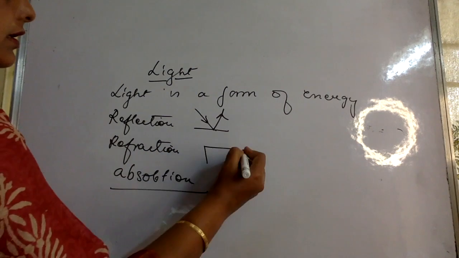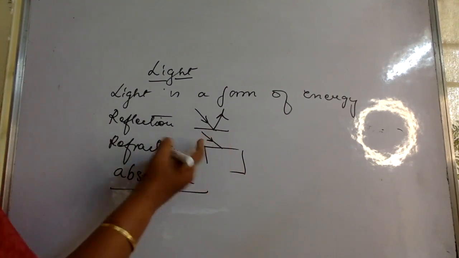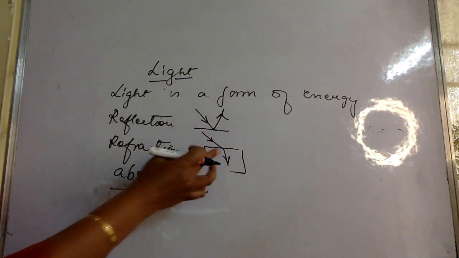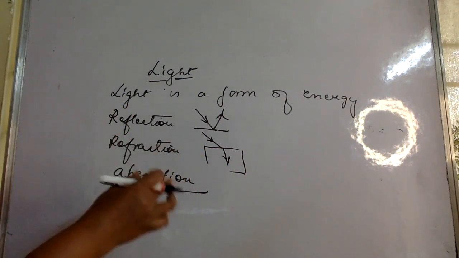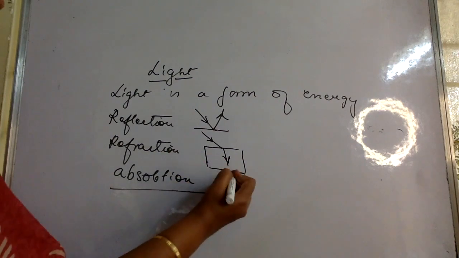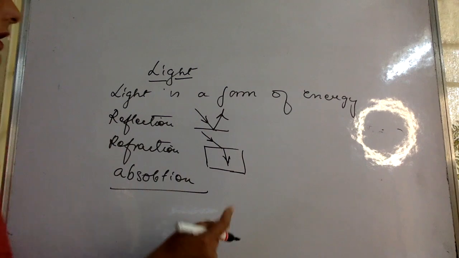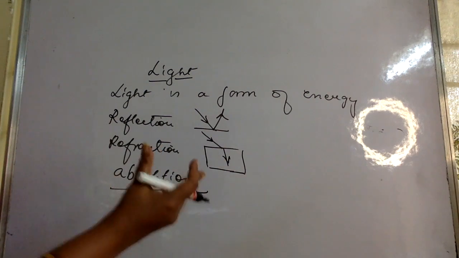Refraction is when light is falling from one medium and passing through another medium. That can be water, oil, or glass. So when light goes from one medium to the other, it is called refraction. And the third one is that light gets absorbed in the medium.